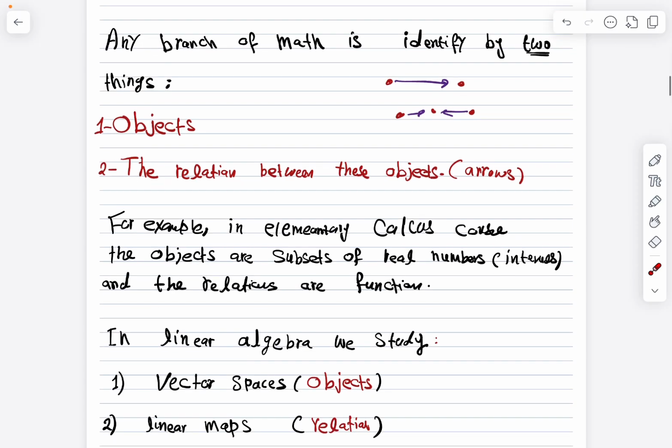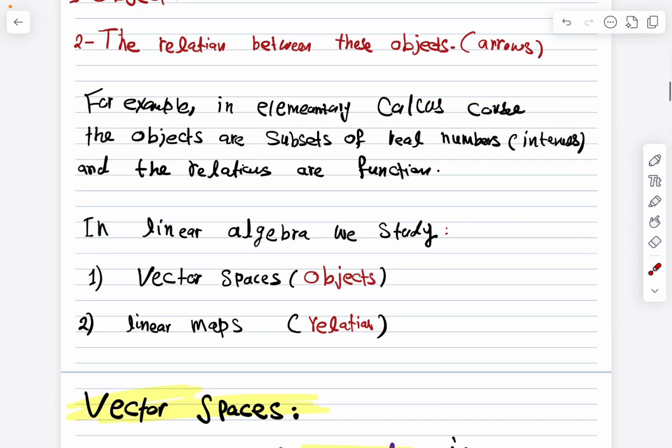In linear algebra, the things that we study, the objects, are the vector spaces, and the relations between these vector spaces are linear maps. So, in summary, we can define linear algebra as the study of the objects called vector spaces, and we study the relations between them, which are identified by linear maps, or linear transformations, or linear operators.